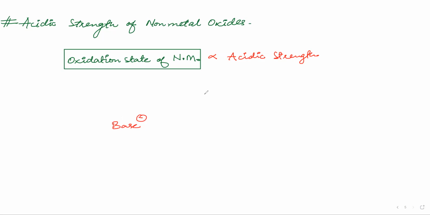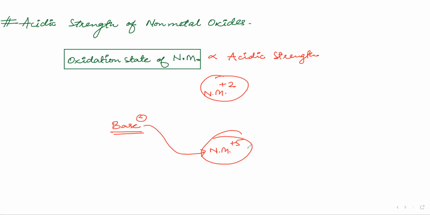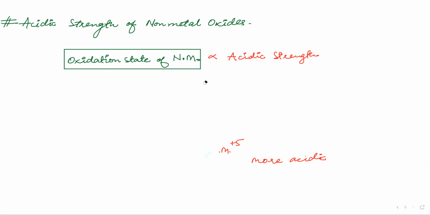It can attack a non-metal with +2 oxidation state or a non-metal with +5 oxidation state. Being electron rich, it will attack the non-metal with high oxidation state. If it attacks there rather than the +2, that means this is more acidic, because base will attack acid only, no? So oxidation state of non-metal is directly proportional to acidic strength.